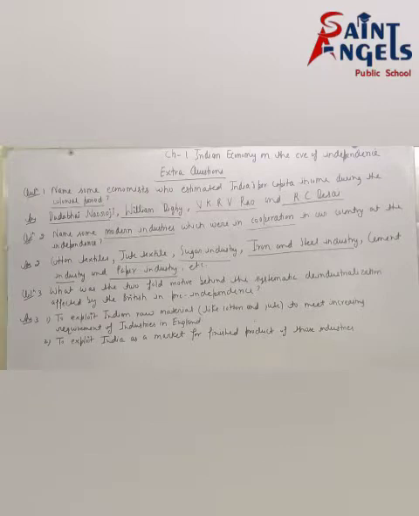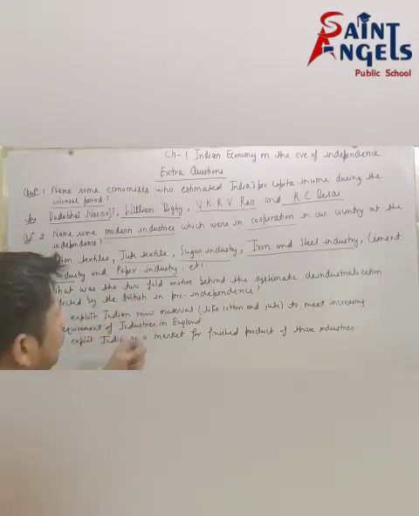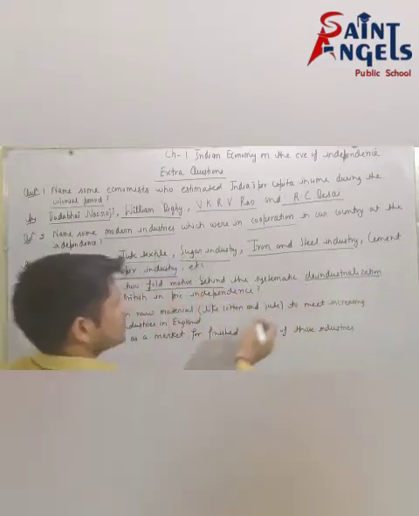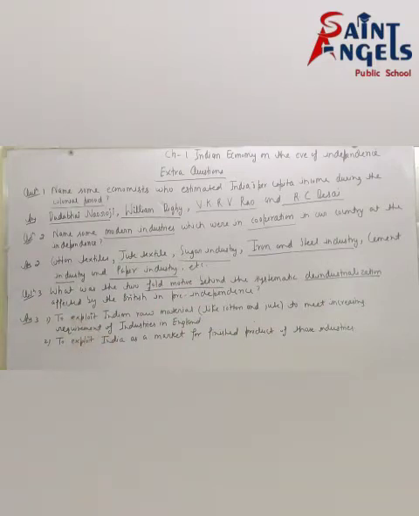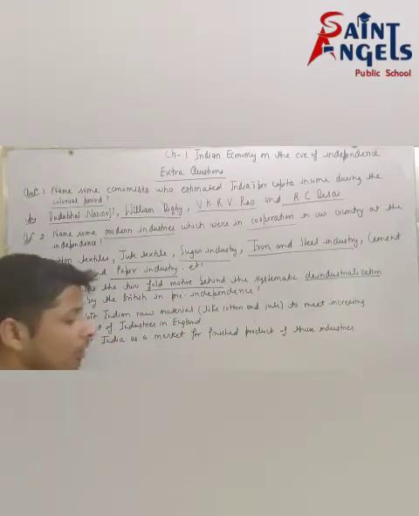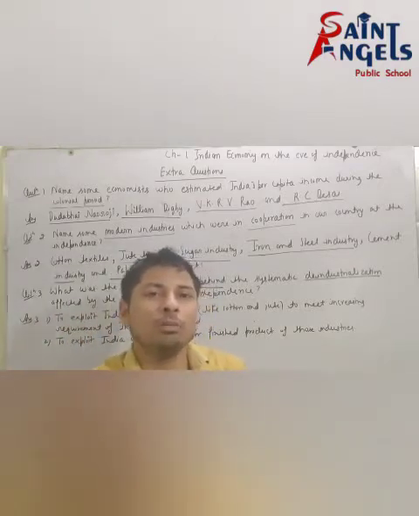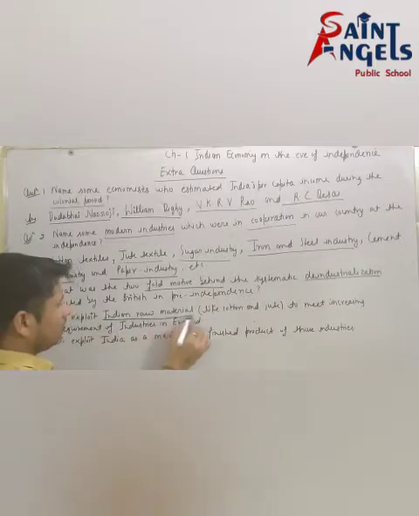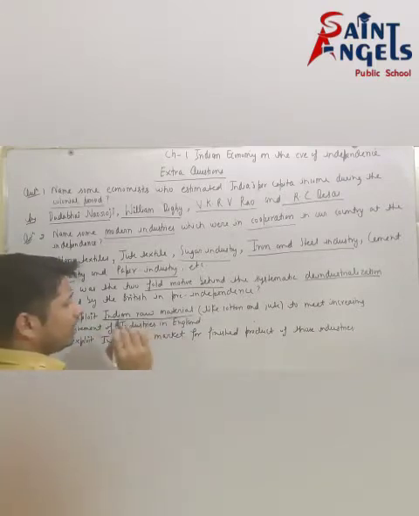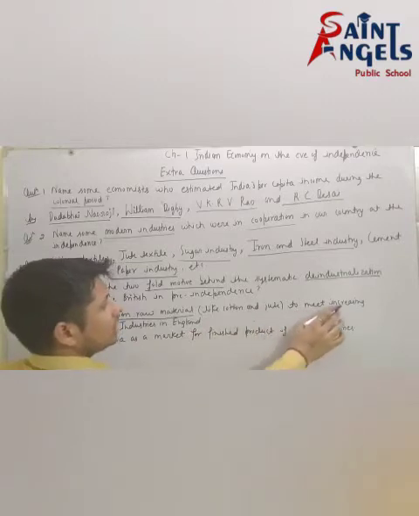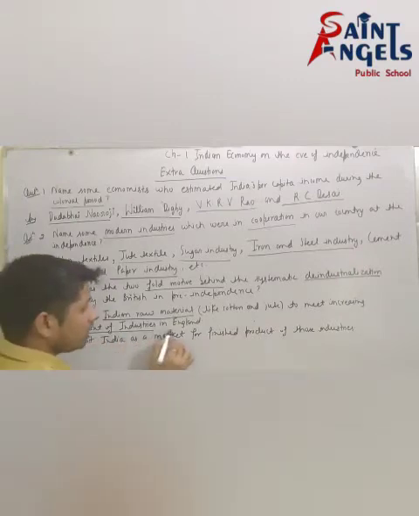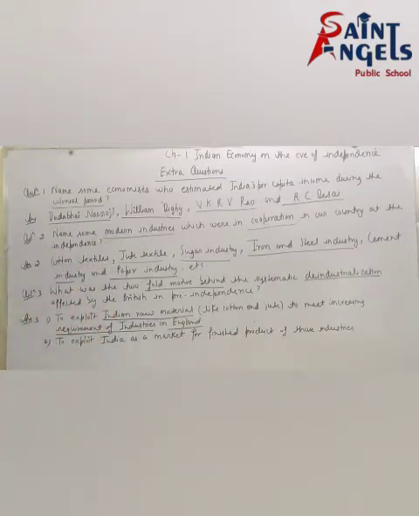See now the third question. What was the twofold motive behind the systematic deindustrialization effected by the British in pre-independence? Pre-independence means before independence. See, what was the twofold motive? First motive: to exploit Indian raw material like cotton and jute to meet the increasing requirement of industries in England, or you can say in Britain.